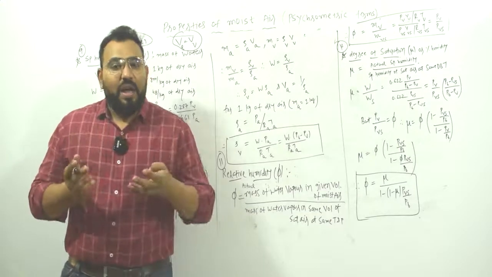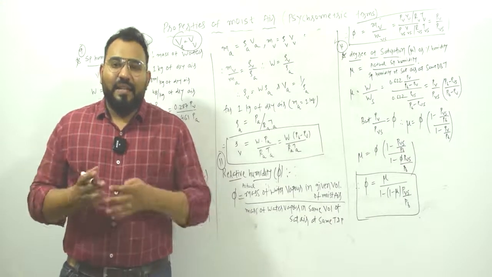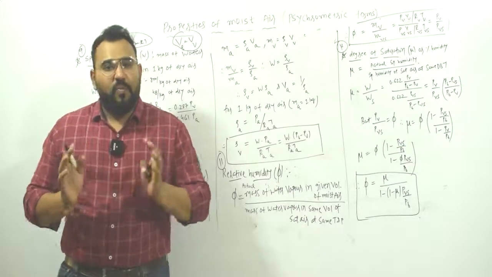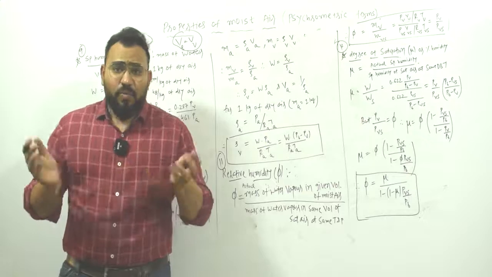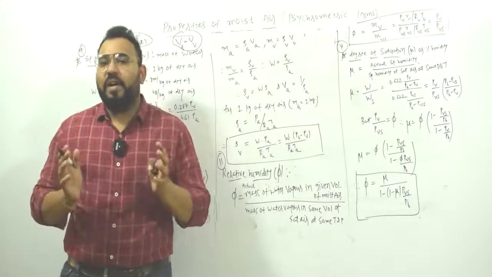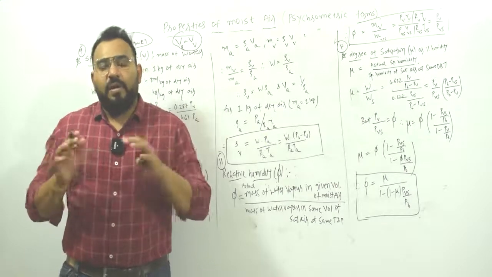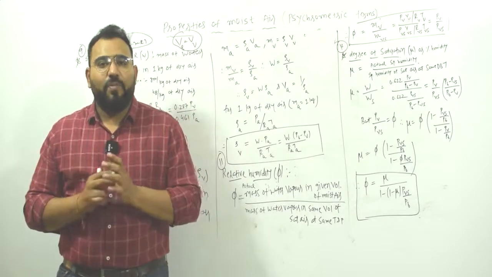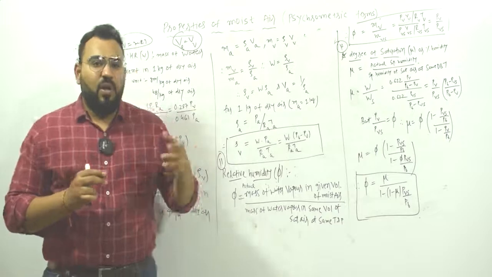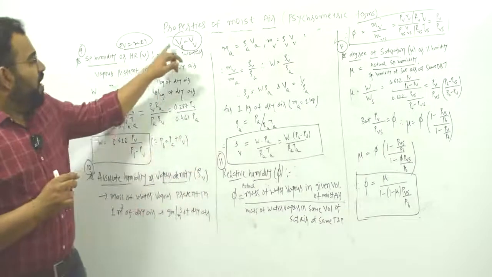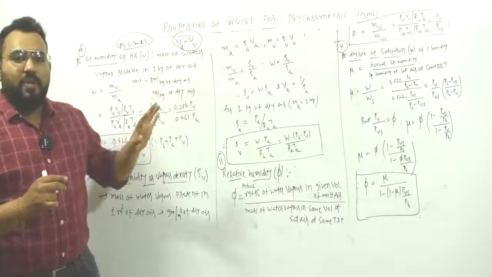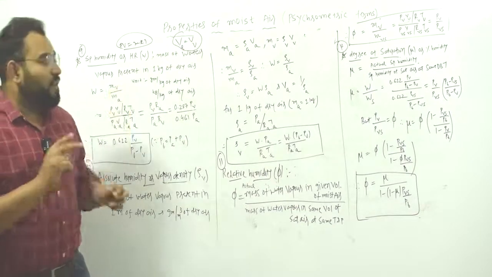You can easily tell that both dry air and water vapor occupy the same volume, because they are in the same small box. Instead of a small box, you can think of the environment. They both occupy the same space. Therefore the volume of dry air is equal to the volume of water vapor.